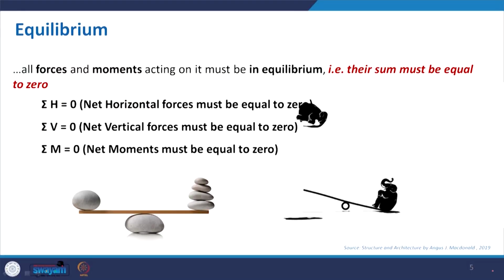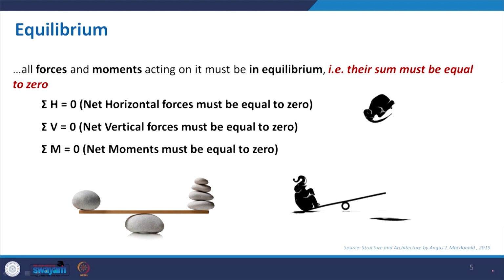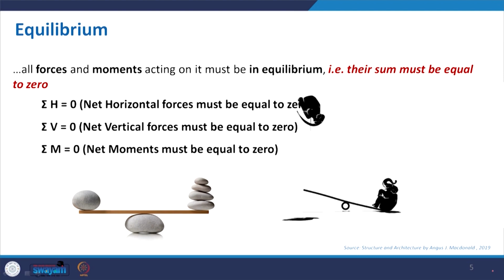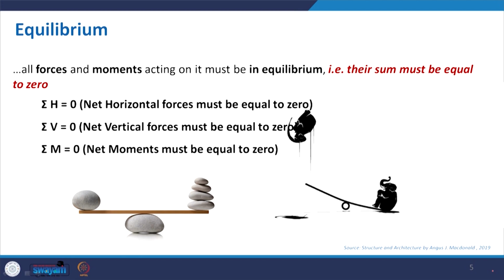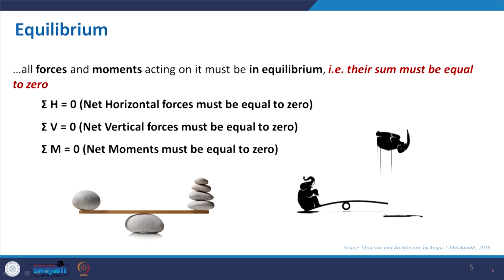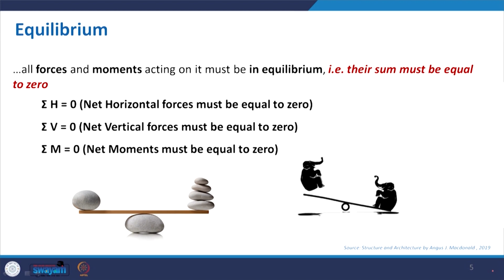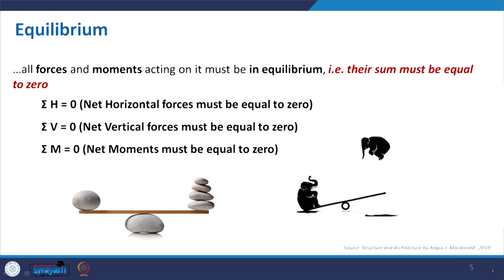Equilibrium, geometric stability, strength, rigidity: I already mentioned these. So we come to equilibrium. This has already been discussed, here we take another look into it. Net horizontal forces must be equal to 0, net vertical forces must be equal to 0, and moment is again equal to 0.